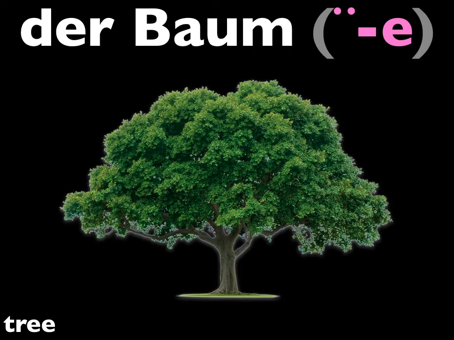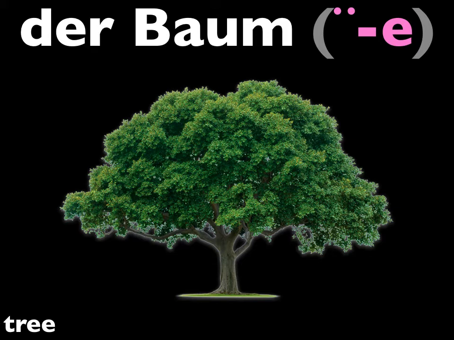Der Baum. Now, when you look at the plural in parentheses there, it says there's an umlaut. And an umlaut goes over an A, an O, or a U. Never over an E, never over an I. But Baum has an A and a U in it. And when you have that combination, that means the umlaut will always go over the A, and that's the case. Repeat the plural. Die Bäume.